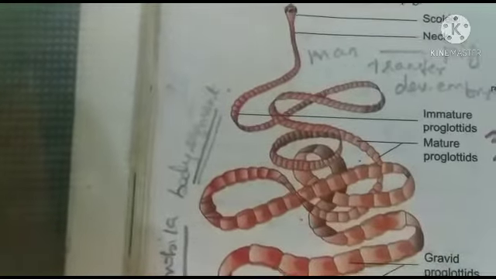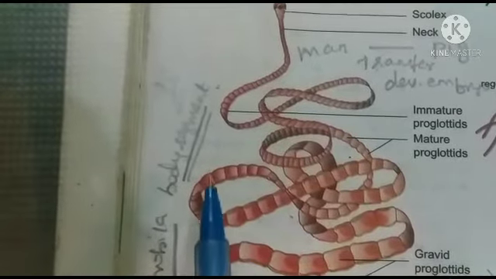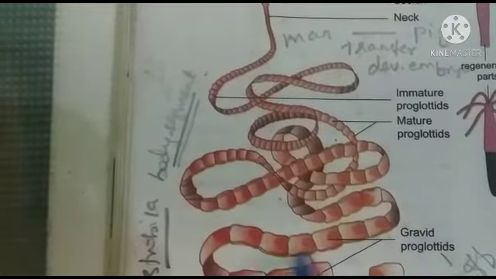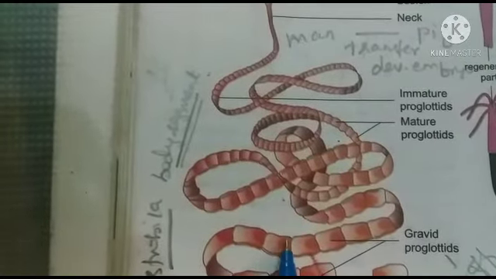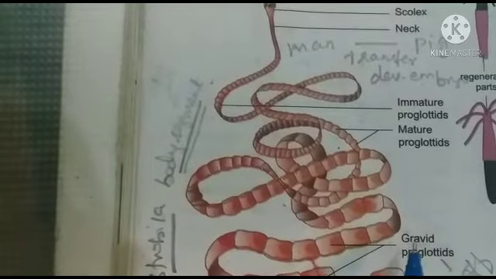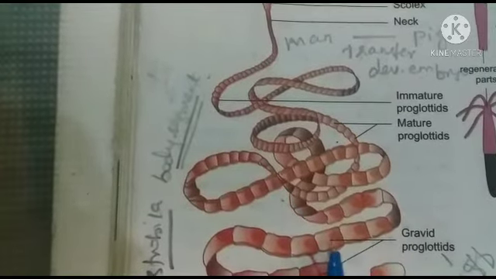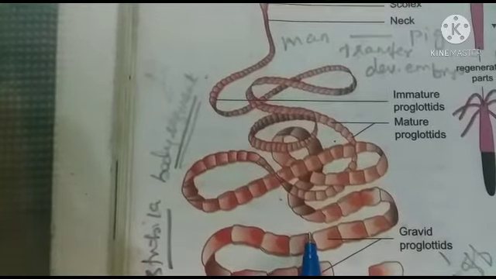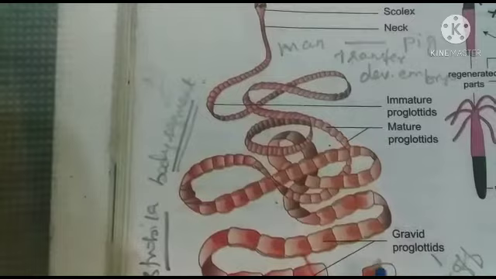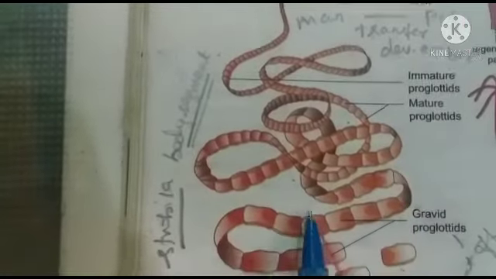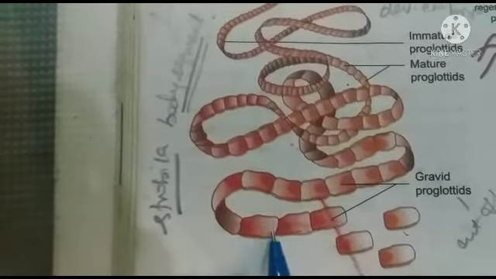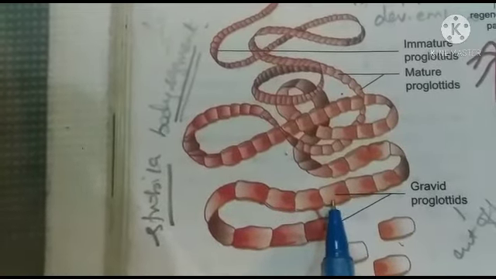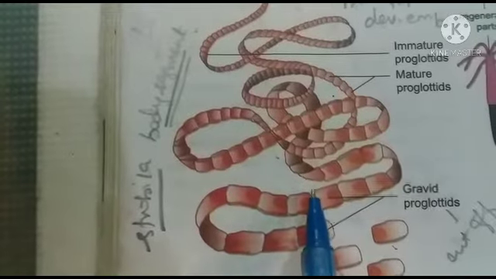What is the scientific name of tapeworm? Taenia solium. Yes, in Taenia solium or tapeworm, the gravid proglottids are located at the posterior end of the strobila. Gravid proglottids are otherwise known as the oldest proglottids. Regularly, these gravid proglottids are cut off either singly or in groups from the posterior end of the strobila by the process of apolysis.